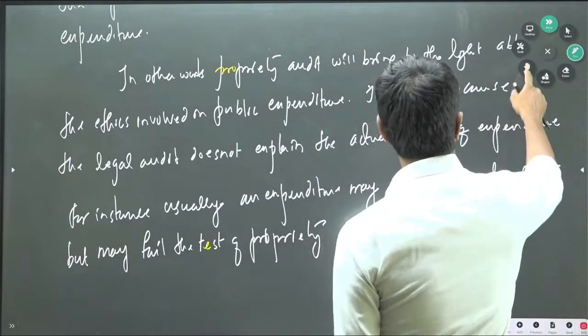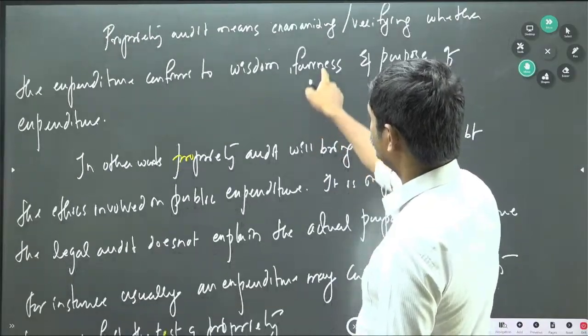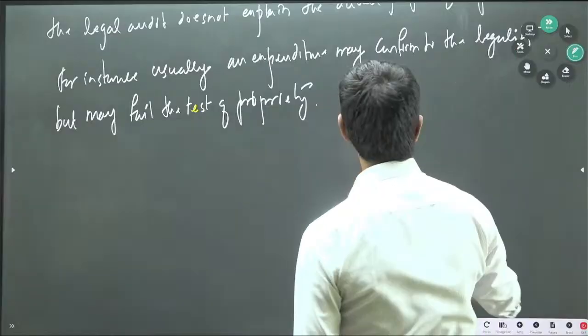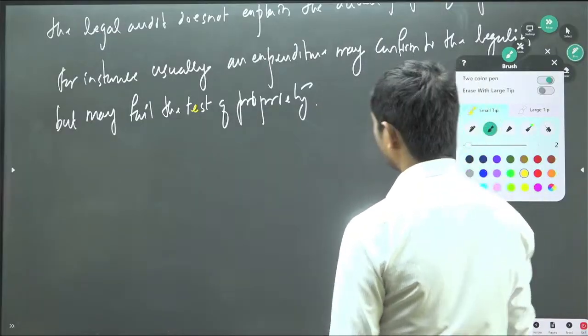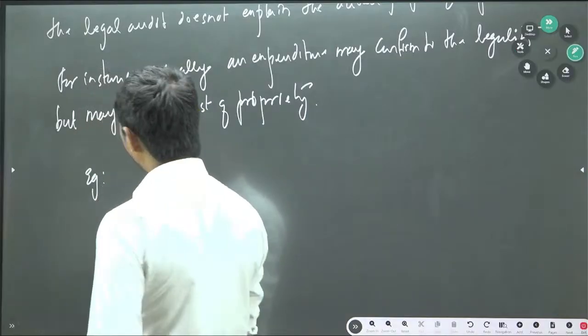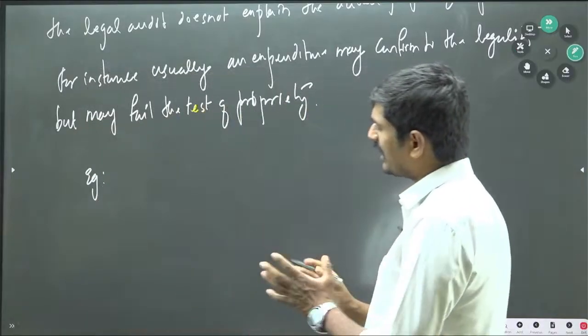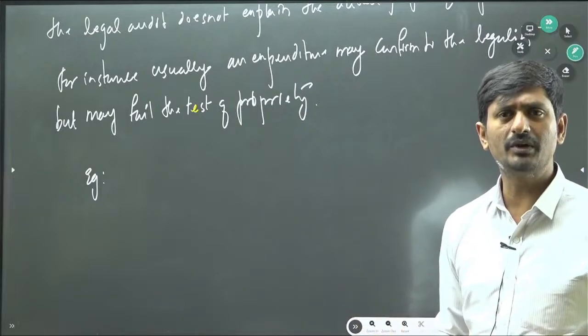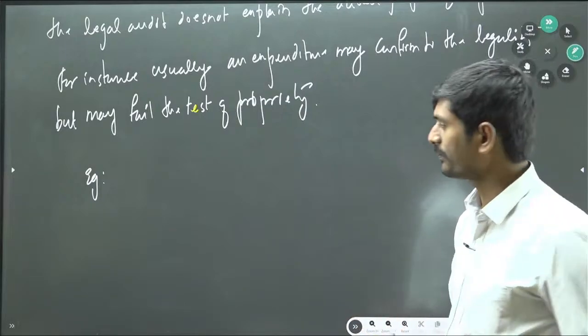In what way? In what sense? It means we need to write examples of how a given expenditure may fulfill the test of legality, but it may fail to fulfill the test of propriety. How?